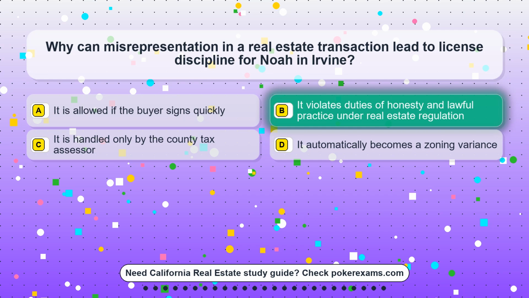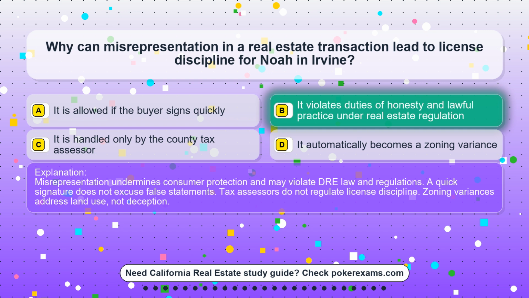The correct answer is option B. It violates duties of honesty and lawful practice under real estate regulation. Misrepresentation undermines consumer protection and may violate DRE law and regulations. A quick signature does not excuse false statements. Tax assessors do not regulate license discipline. Zoning variances address land use, not deception.